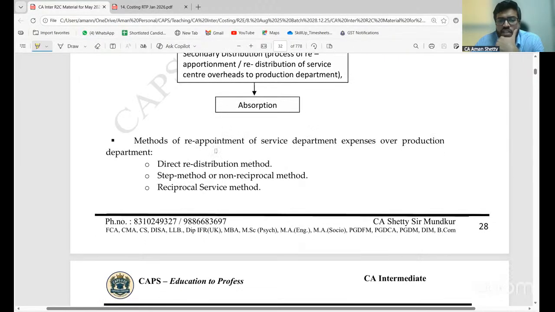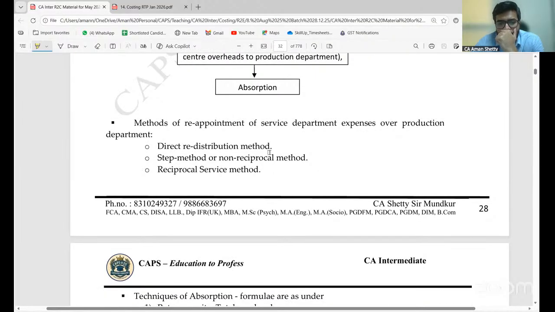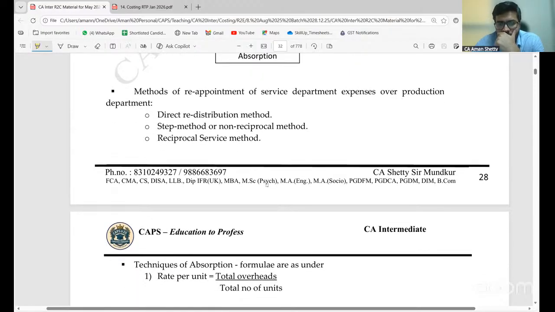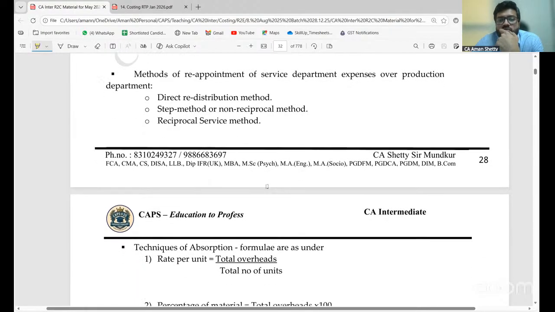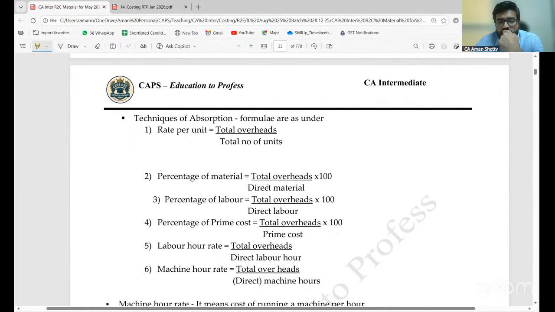Direct redistribution method, reapportionment. Continue. First, direct redistribution method, step method or non-reciprocal method, and reciprocal service method. Techniques of absorption, formulae are as under.